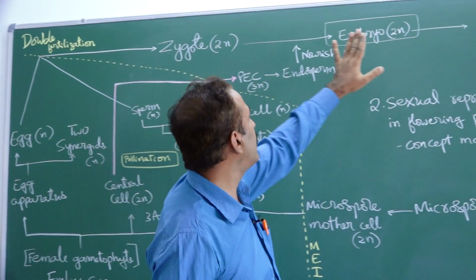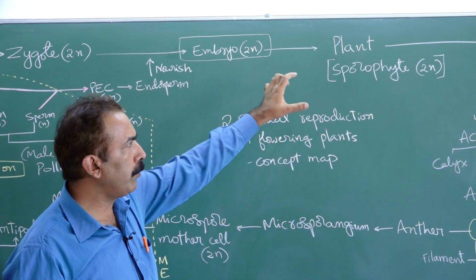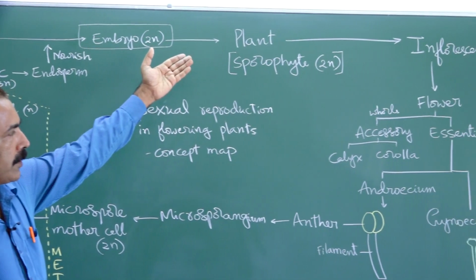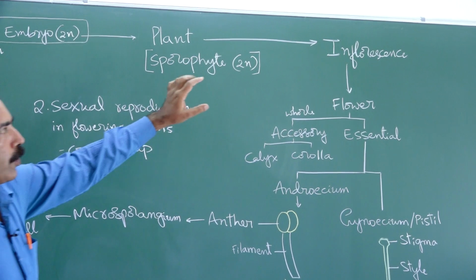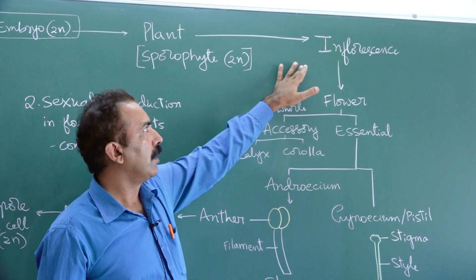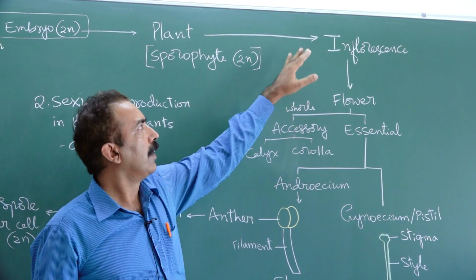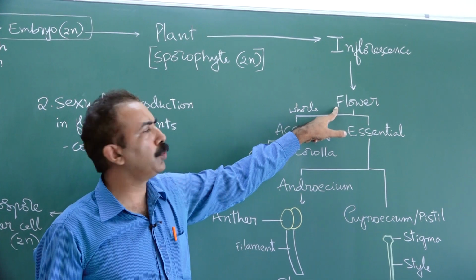The plant life cycle starts with this, the plant body. The plant body is diploid in nature. It has roots, stem and leaves. During reproduction, it produces a cluster of flowers. We call it inflorescence. You know that inflorescence can be of two types, racemose and cymose. Inflorescence is made up of flowers. Flower is a modified shoot.